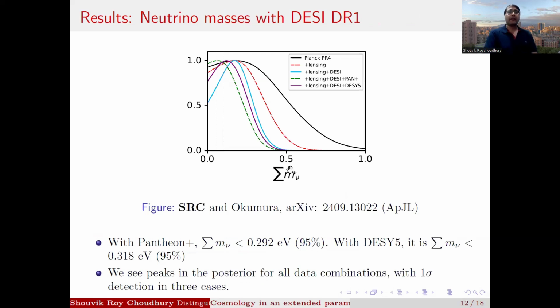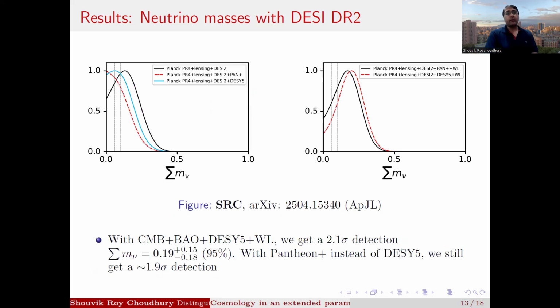With the neutrino masses, we got some very interesting results in this 12 parameter space. In the first paper, what we found is that the posterior peak of the neutrino masses happens in the positive mass range for all the dataset combinations, and we actually got a 1 sigma detection in 3 cases, including CMB plus DESI plus DES Y5. And with Pantheon Plus, we had found a bound of around 0.3 eV, and also with DES Y5. So we proposed this bound on the sum of neutrino masses of around 0.3 eV as a robust bound for cosmology and particle physics. And since we see posterior peaks in all dataset combinations, it is actually a good thing, because we can expect that in future we may detect non-zero neutrino masses